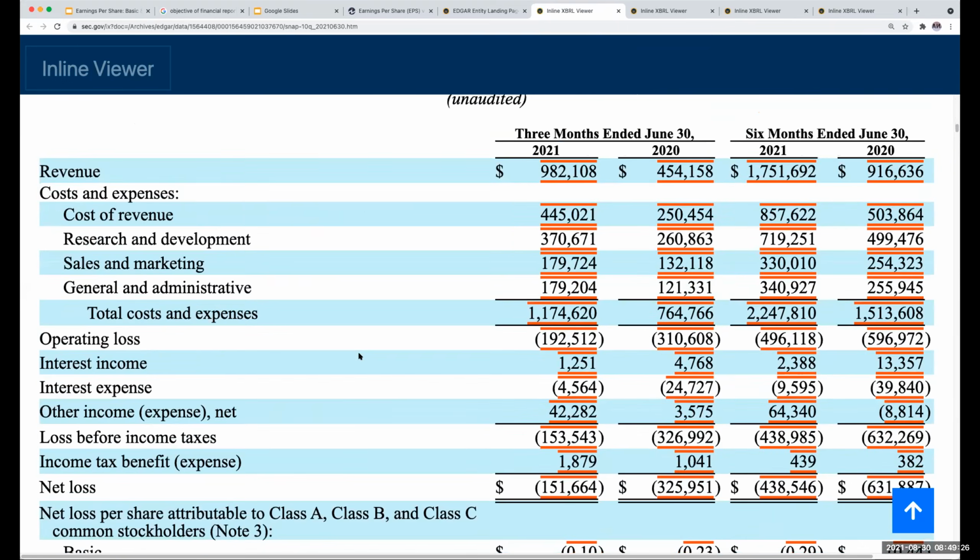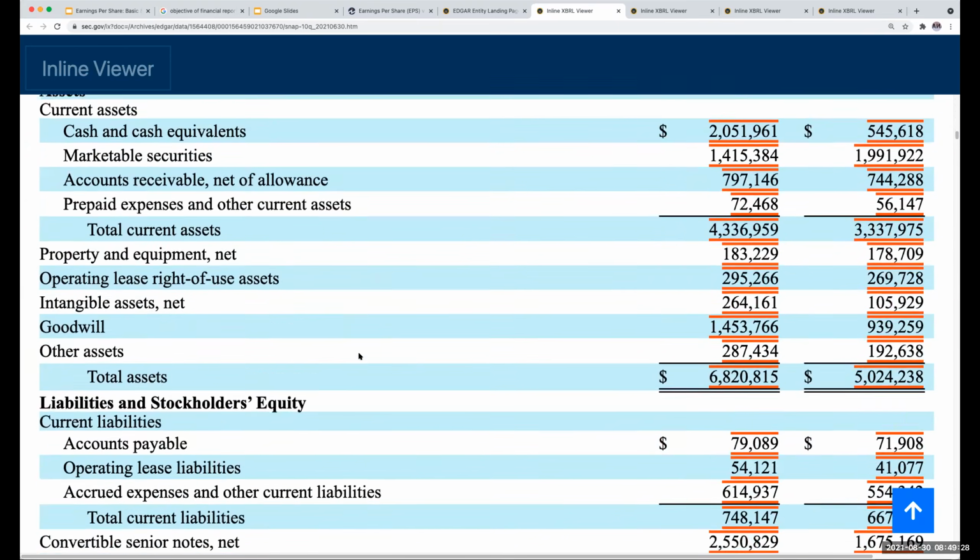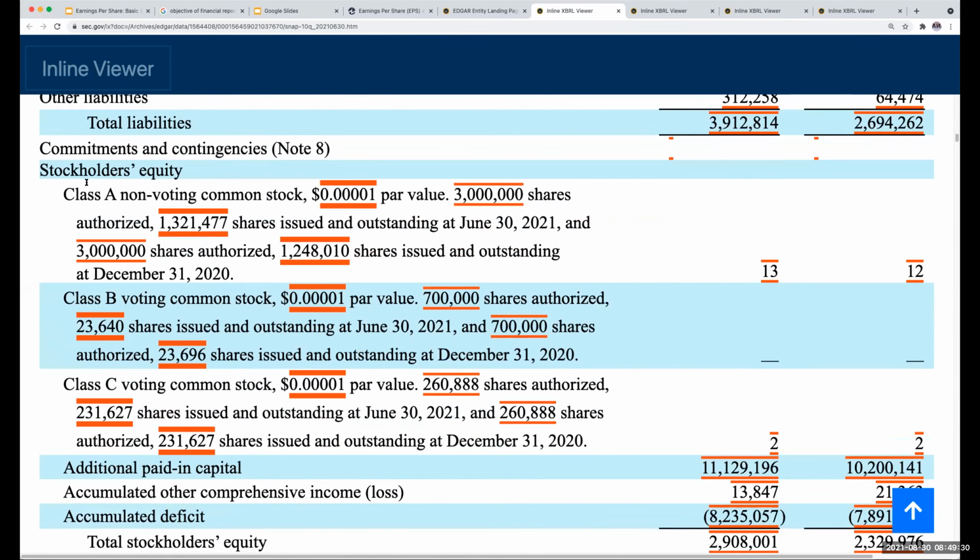If I come down over here to the balance sheet of Snap, what you're going to notice is Class A non-voting stock, Class B voting stock, Class C voting stock. So within a company, you can use different shares.